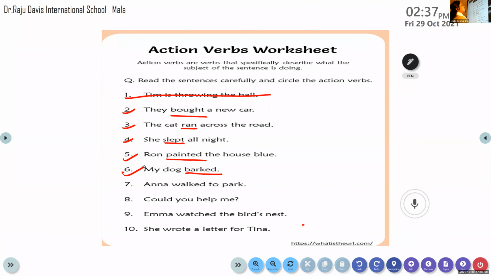Santom, are you there? Yes, ma'am. Come on, read the question then. Anna walked to park. Yes, Anna walked to park. Come on, identify the verb in it. Walked. Yes, very good. Walked.